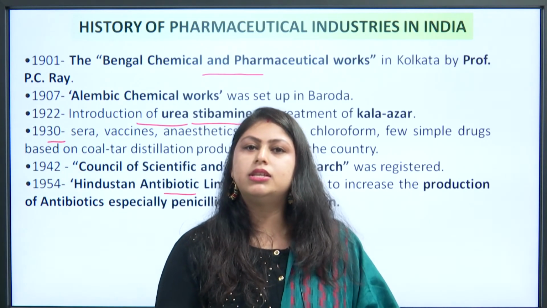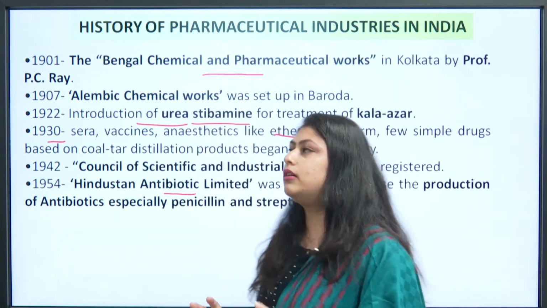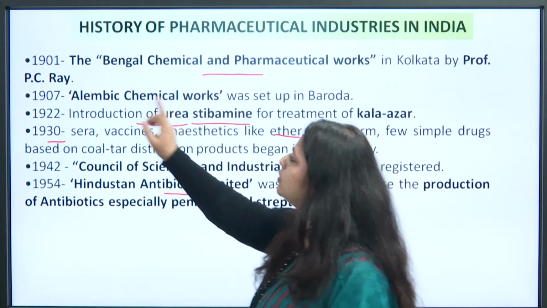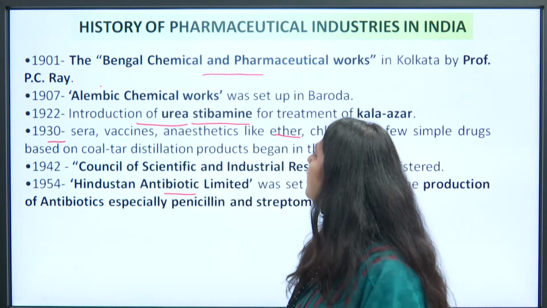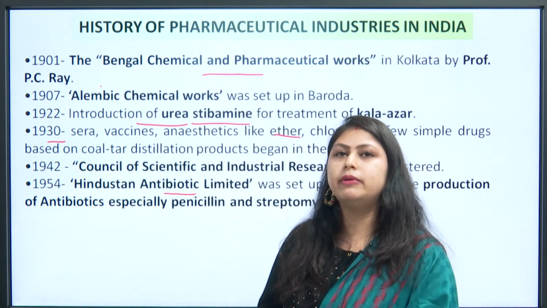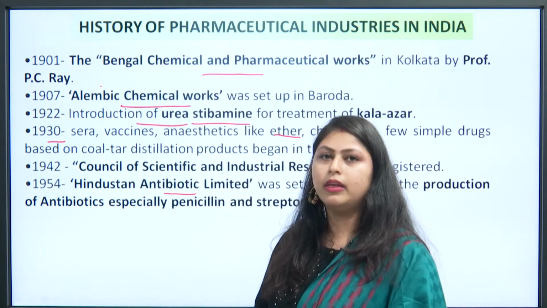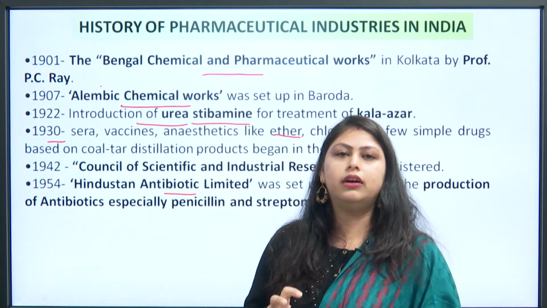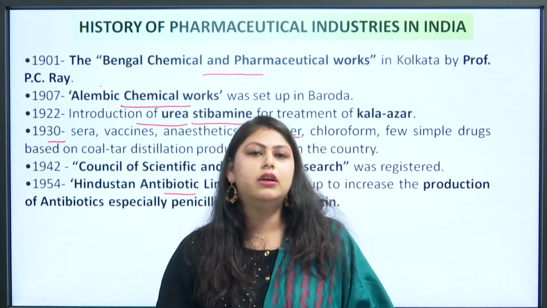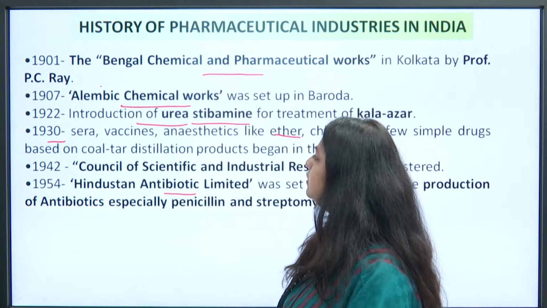Next is the history of pharmaceutical industries in India. Starting from the Bengal Chemical and Pharmaceutical Works, it's very easy. In 1901, you can learn the Bengal Chemical and Pharmaceutical Works in Kolkata. Then a similar name, Lambe Chemical Works in Baroda. Then you learn about the introduction of urea stibamine. Urea stibamine is used to treat the disease Kala-azar or leishmaniasis, in 1922.